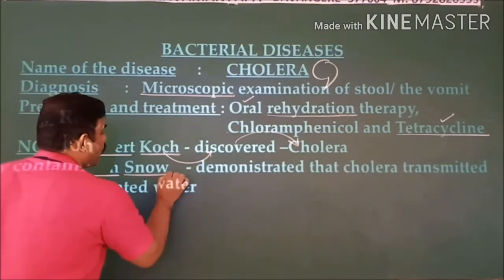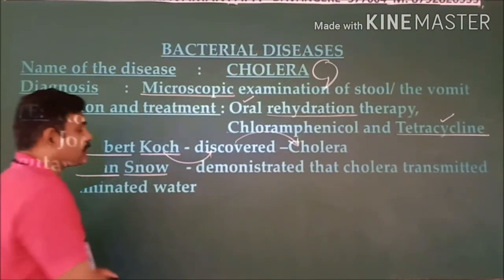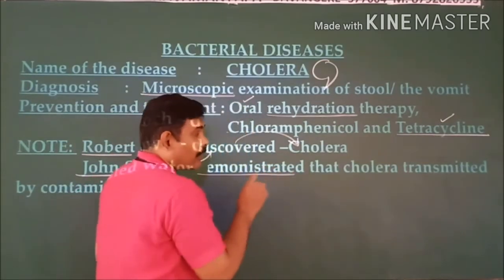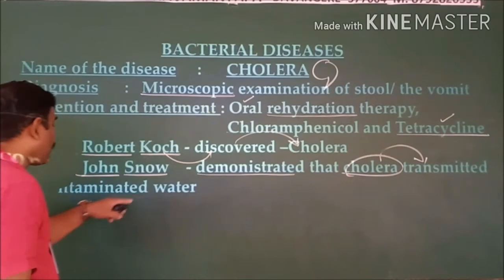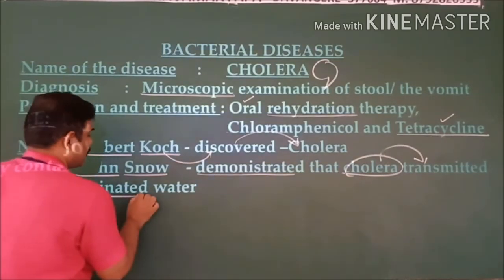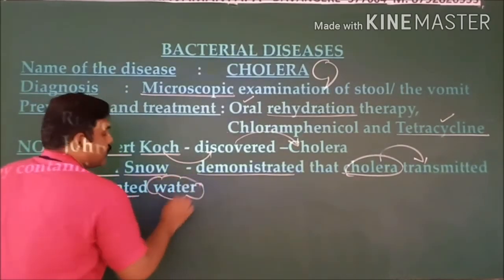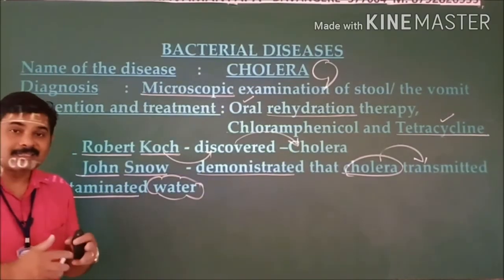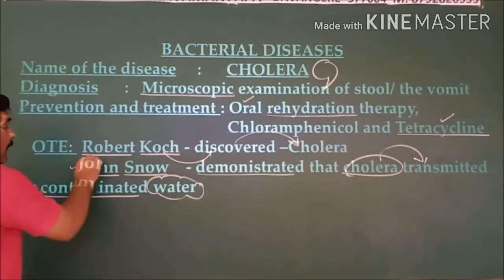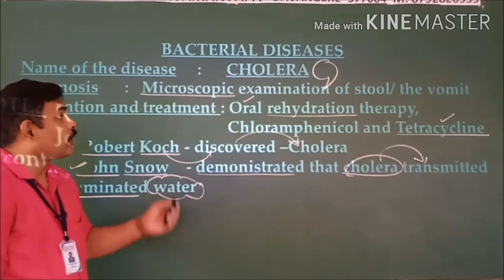John Snow demonstrated that cholera is transmitted through contaminated water. Whenever the water gets contaminated, through this contaminated water the cholera is transmitted. This was demonstrated by John Snow. This is all about cholera.